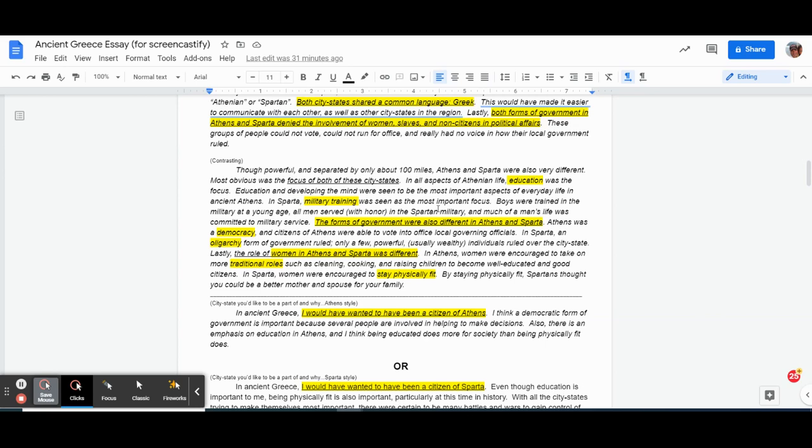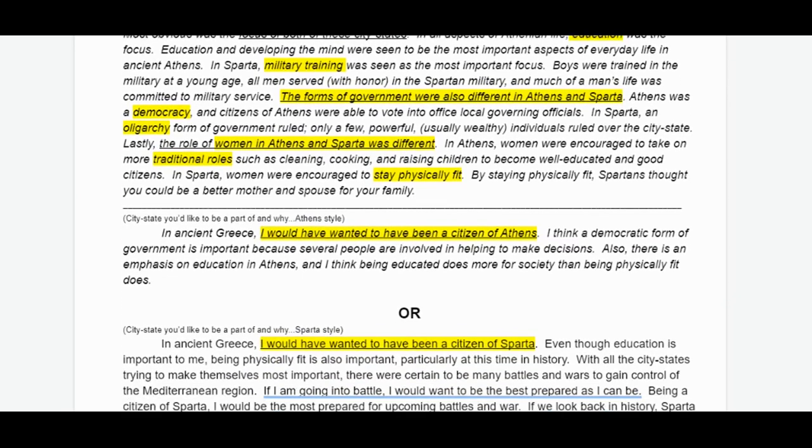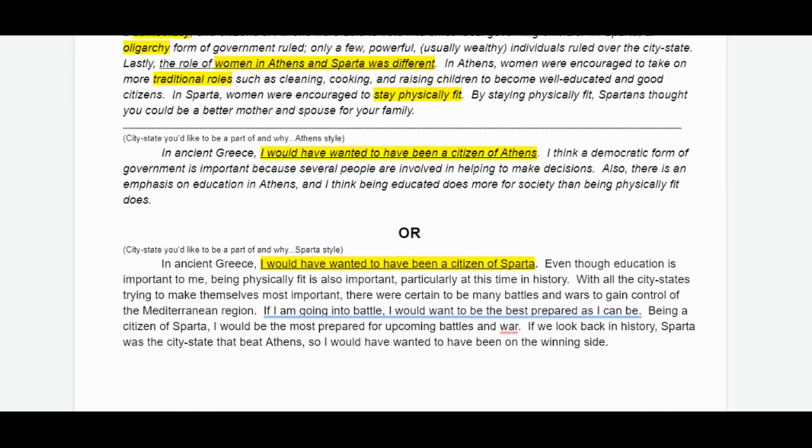So, you can slow this video down or pause it. You don't want to slow it down because then I'll be reading it slowly and that just gets kind of annoying. So you can just pause it, take a look at what I have here, and don't forget to make it your own. You know what I mean? If you're writing exactly my paragraph where I contrast the two city-states, that's not really your own work. Not really smart to plagiarize your teacher who's, oh, by the way, going to be grading this. But anyway, that's a rookie mistake. A lot of you won't do that.